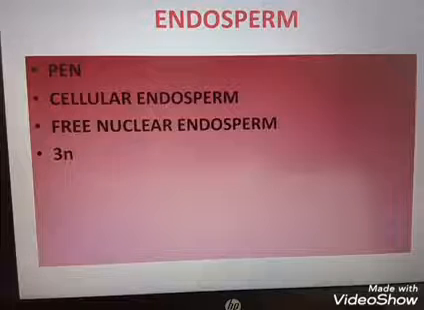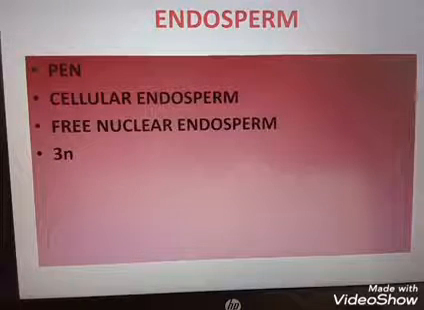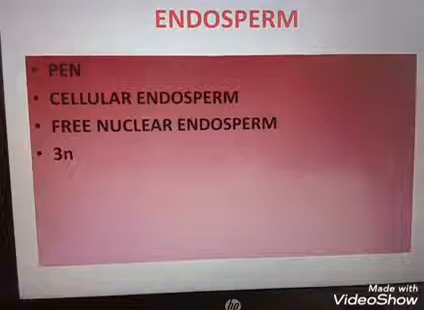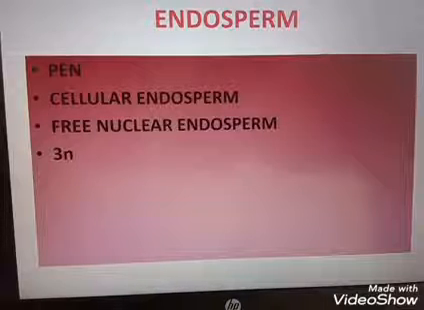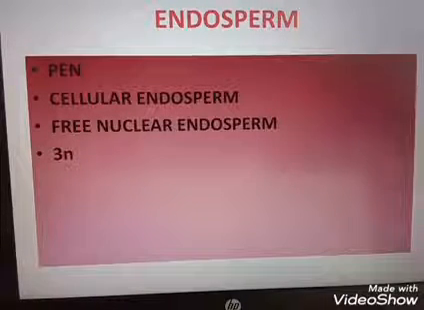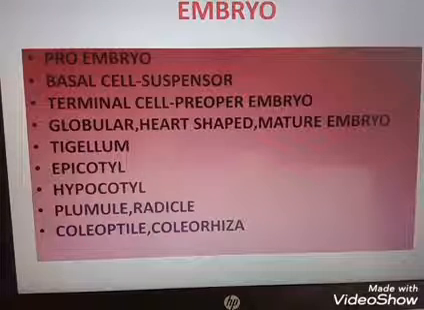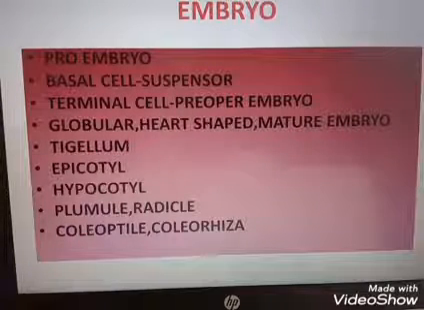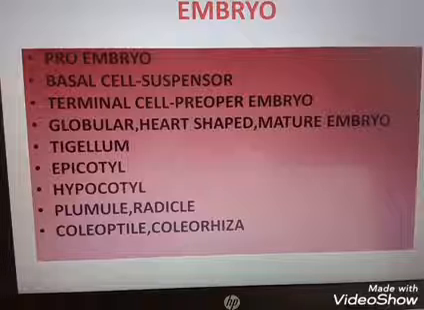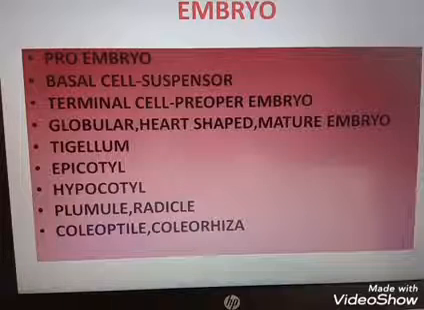That type of problem-related questions will come from this chapter, so study thoroughly. The next topic is the next post-fertilization event, the formation of embryo. So what is an embryo?